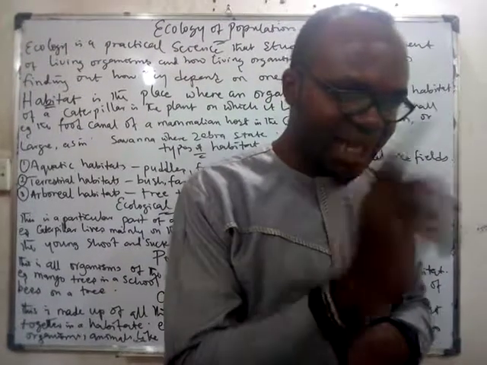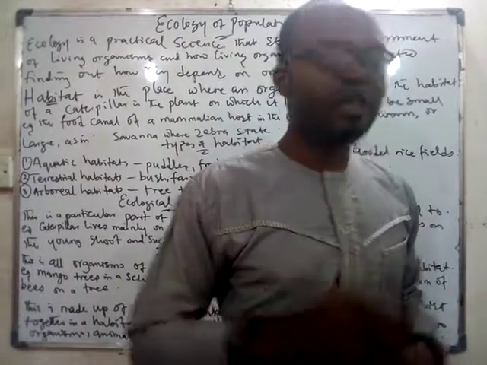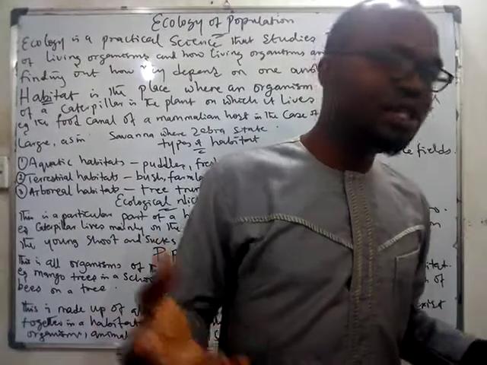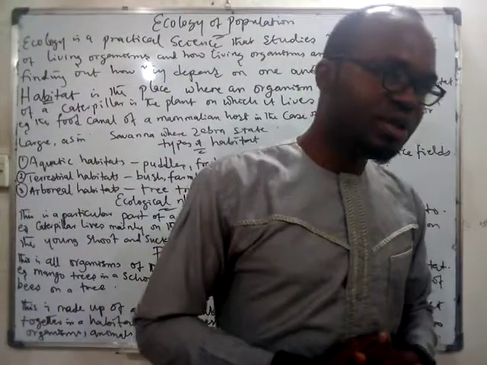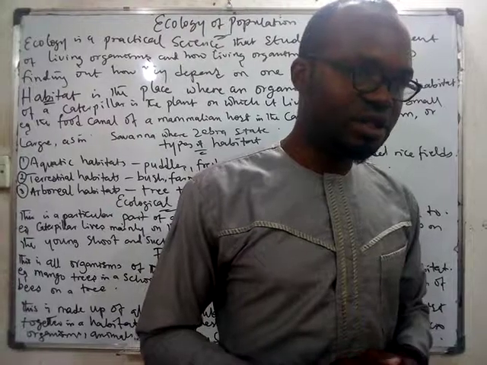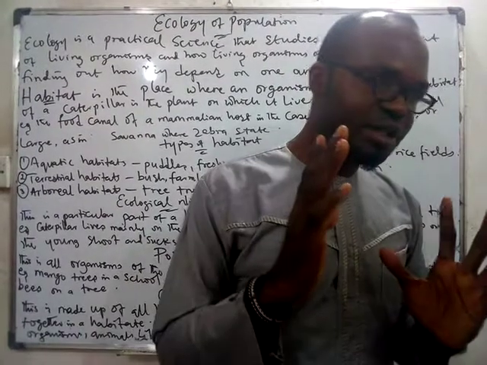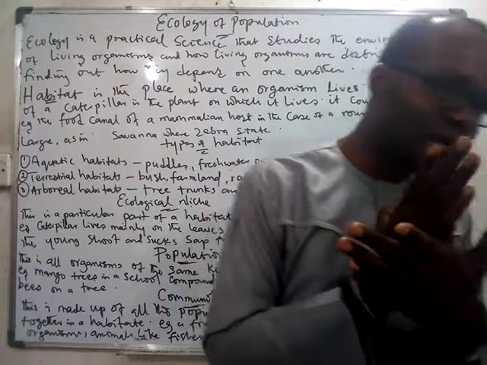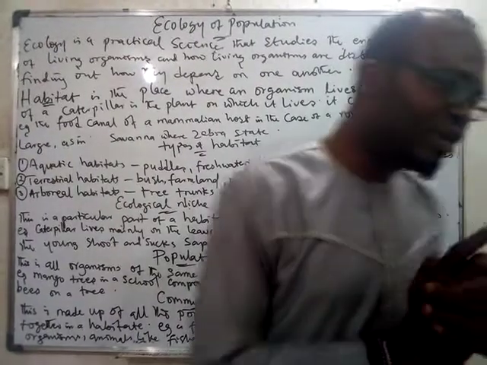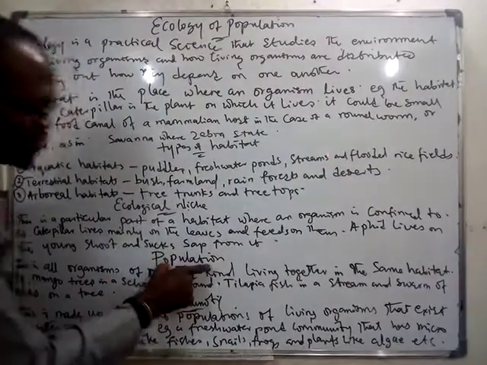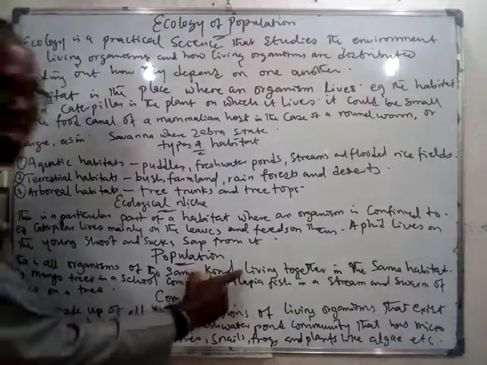They must be animals of the same kind. If you're doing a population of human beings, do you go and count cattle or cows or goats? It's only human beings, because it must be organisms of the same kind.